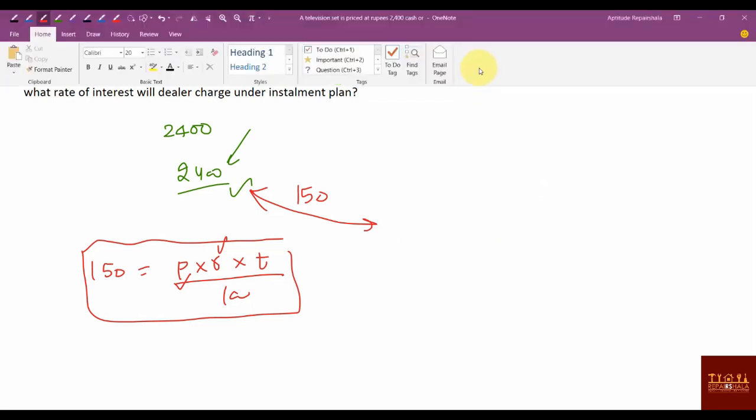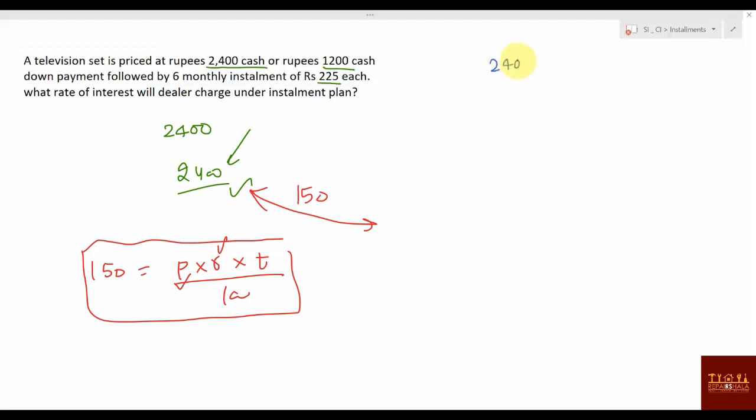2400 rupees you have to pay, right? So what you did, first month you will not be giving interest on 2400 rupees. Where you will be giving interest? 2400 rupees minus 1200. Why? Because 1200 rupees cash down payment you have done. So how much rupees you will be giving interest? 1200 rupees. For second month, what will happen?